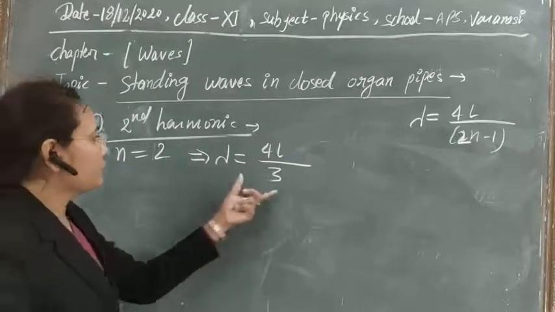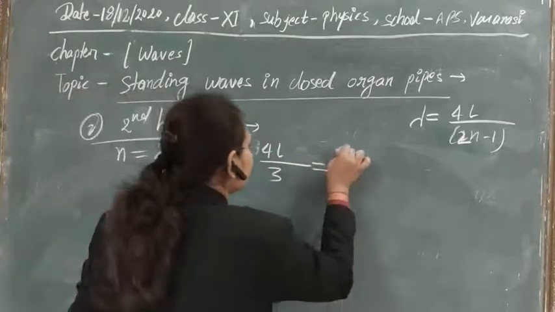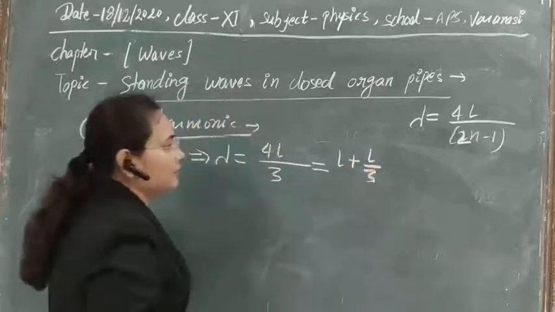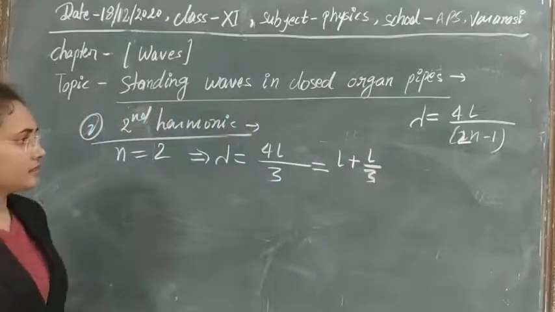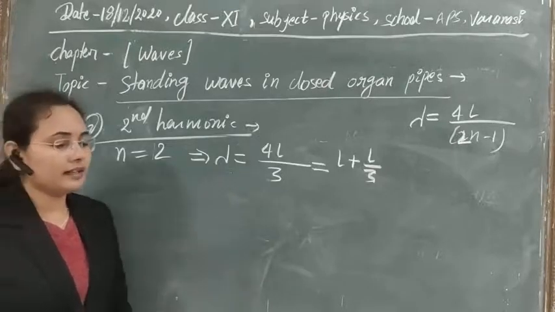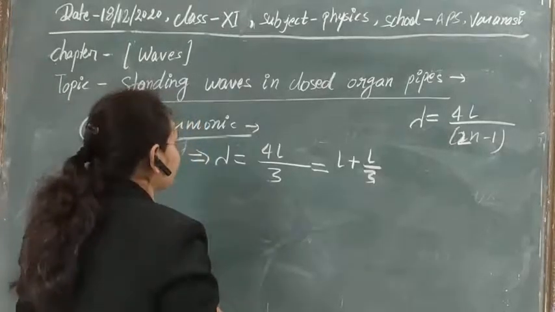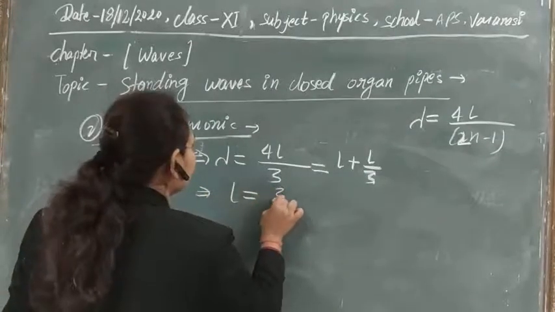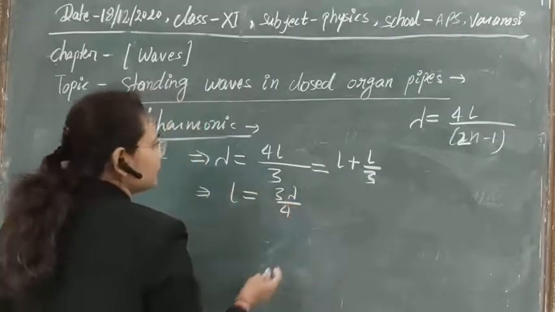So you can also write L is equal to 3 lambda by 4. Clear?